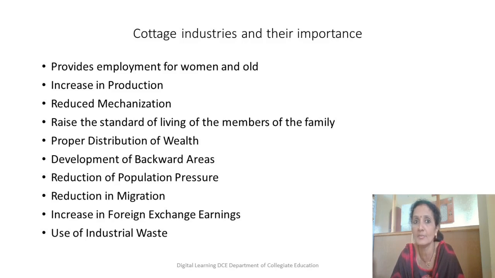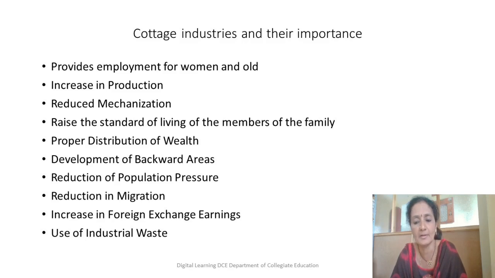When you use iron, maybe that will lead to some numbness. But when you use cane products like a chair, you feel very comfortable also. So there is a lot of demand even abroad for such products. Dolls made out of wood, the Channapatna toys, you would have heard of all this, there is demand. And when there is demand, it means foreign people are ready to buy. When they are purchasing, that really increases the foreign earnings.